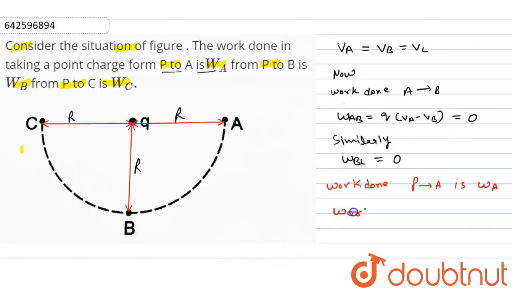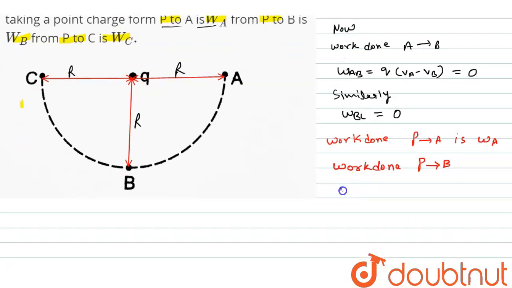So the work done in moving charge from P to B, which will be equal to WB, will be equal to WA plus WAB, because the charge is coming from point, suppose this point is P, and the work done is WA.